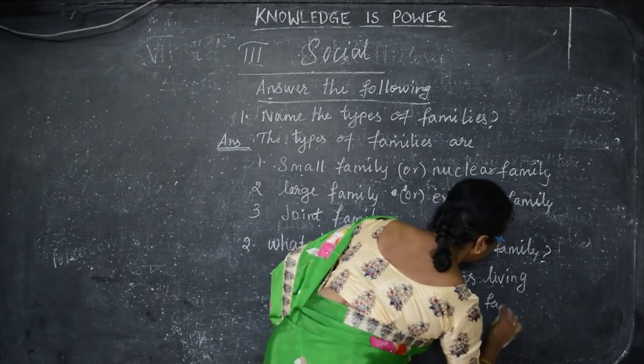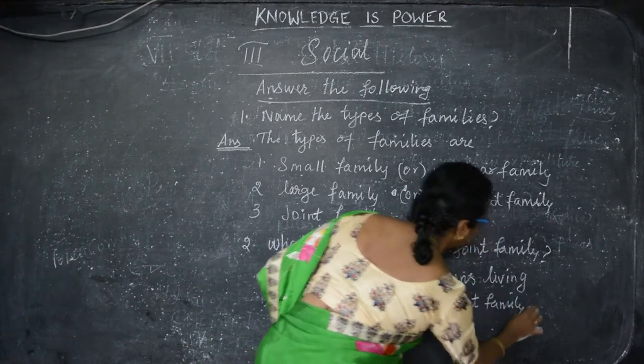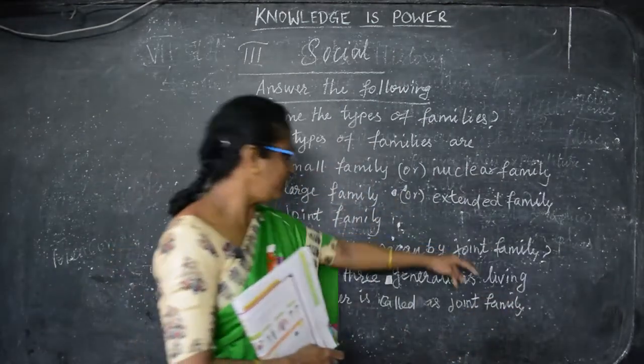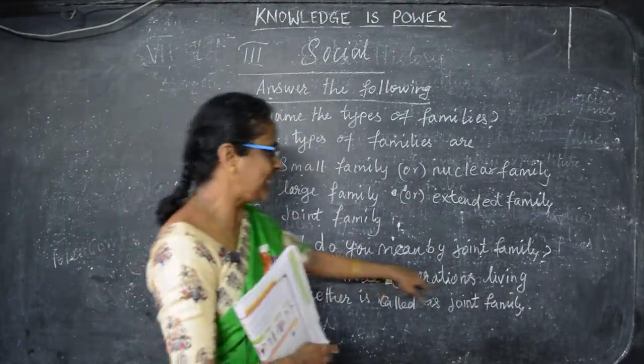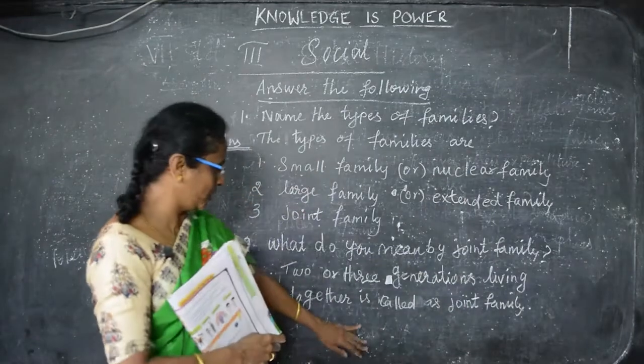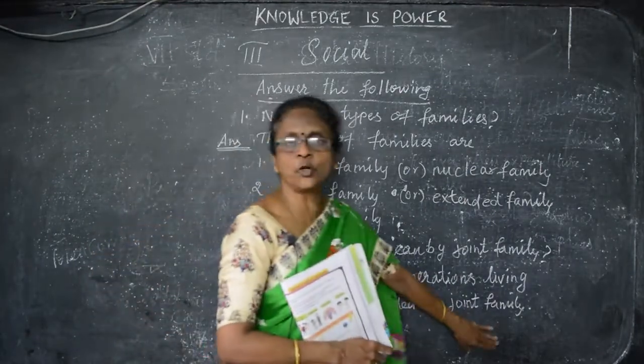Okay, children. So learn these 2 questions at home. What do you mean by joint family? 2 or 3 generations living together is called a joint family.